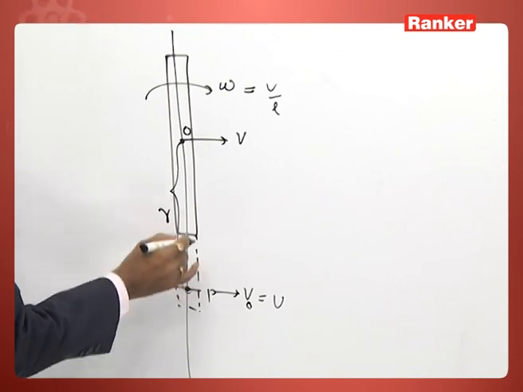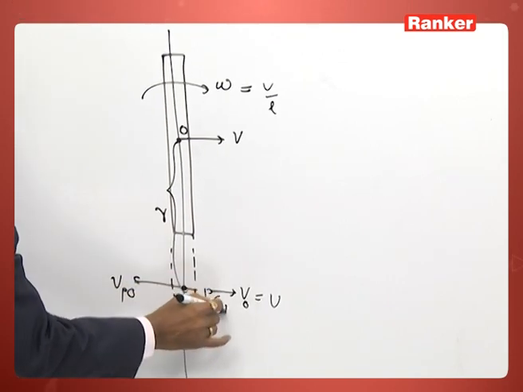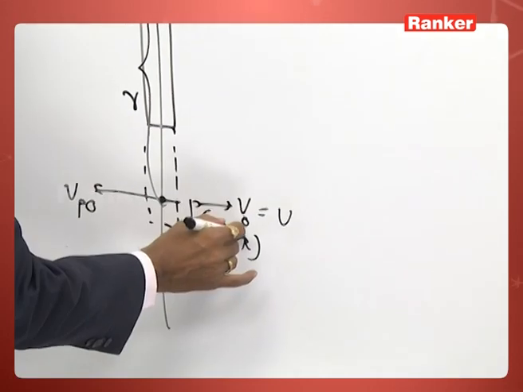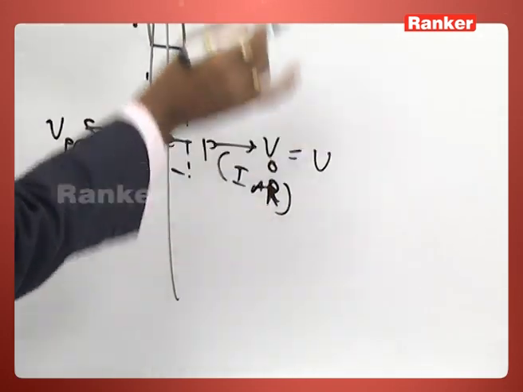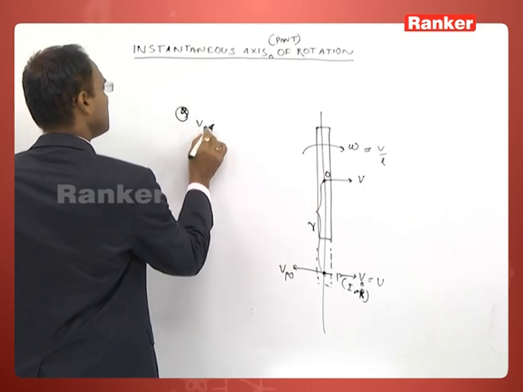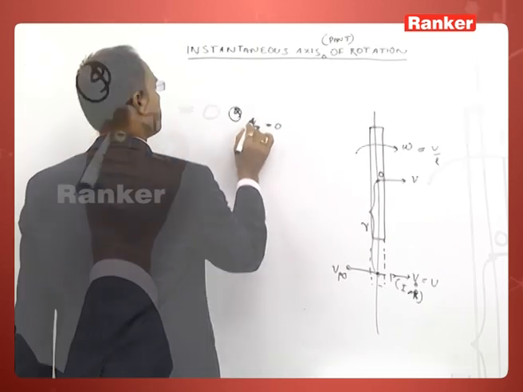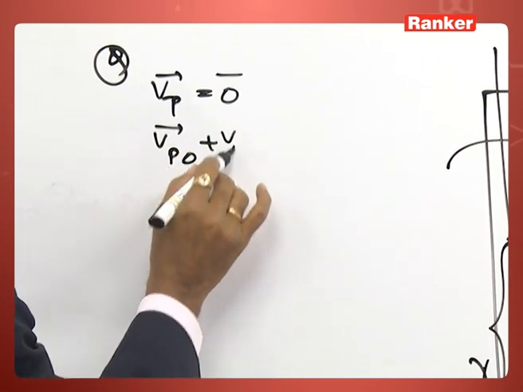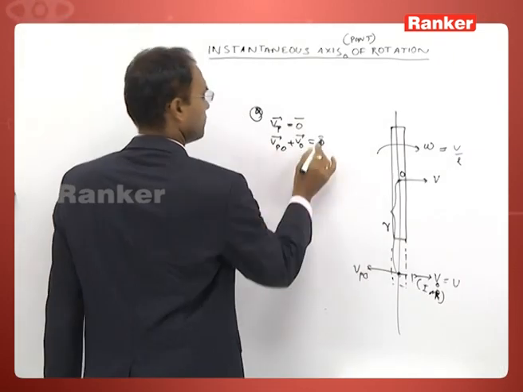The condition is that if we assume this point P is the instant axis of rotation, this point should not move at this instant. So Vp is equal to 0. Vp is equal to Vpo plus Vo is equal to 0.